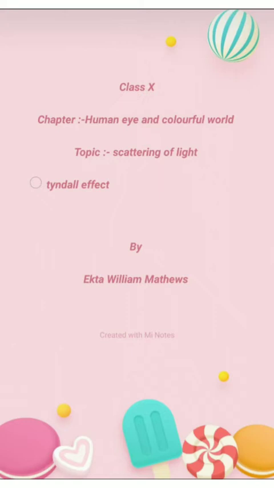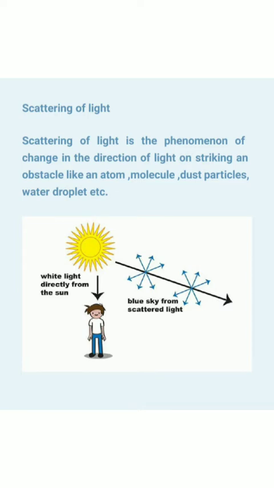So today we are going to start with the scattering of light. You already understood the concept, but what is scattering of light? In simple terms you can understand that. Suppose when a light comes from the sun, what happens once it will find an obstacle in its path? It gets scattered. Here in the diagram you can see the light gets split in all directions.